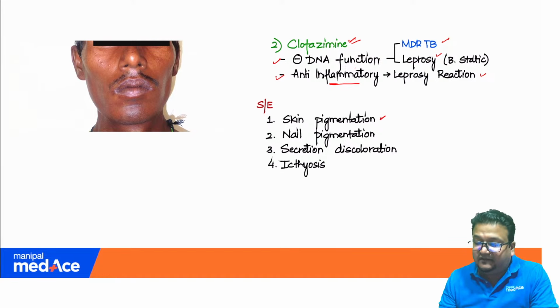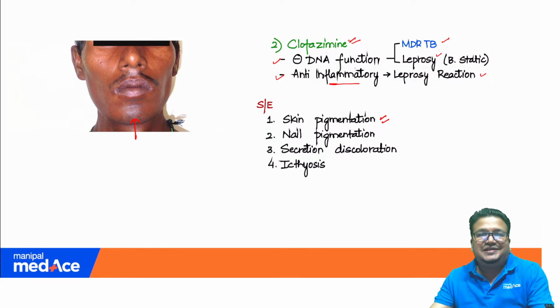Side effect, the first side effect that we have mentioned is skin pigmentation. You can see the coppery red or the brownish skin pigmentation that appears with clofazimine. So these are the only questions which are asked from clofazimine, and again, if you have revised from my notes, you will find the question is very simple and clearly discussed. Okay. So that's the second question, a memory based question discussed in our notes, clearly written, no confusion here.